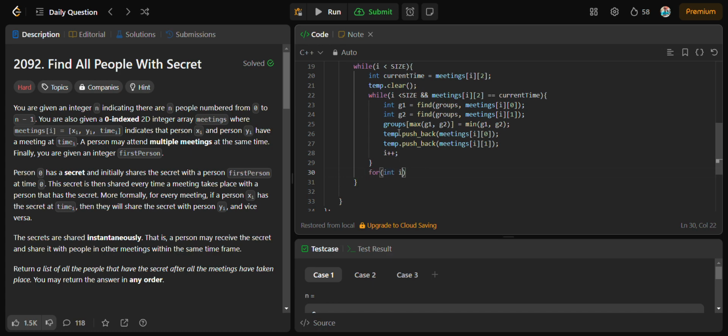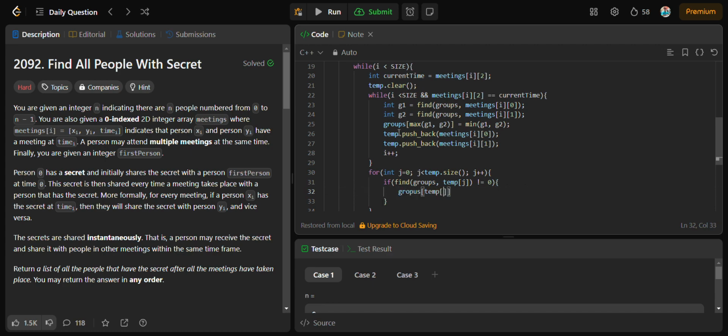Now from int j equals 0, j less than temp dot size and j plus plus, and if find of groups comma temp of j is not equal to 0, if this value is not equal to 0, then what will we do?